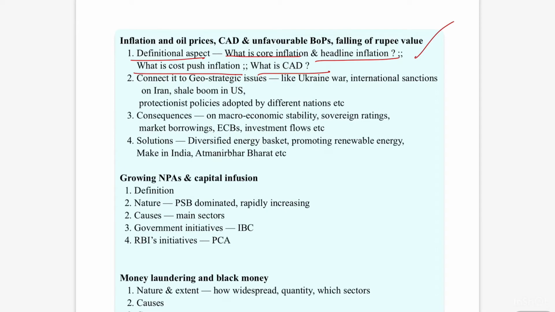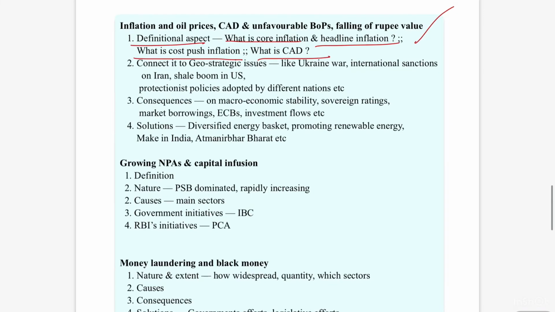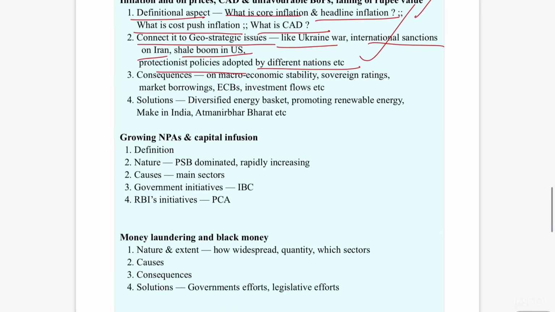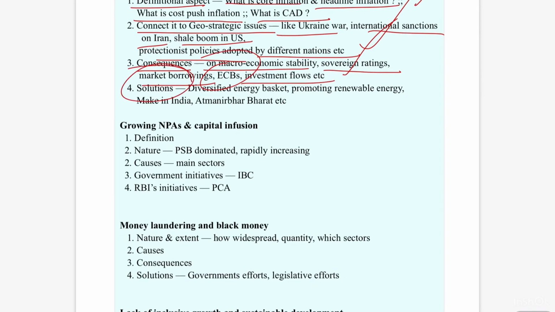So first you prepare the definitions of the aspects like inflation, current account deficit, balance of payments. Then you need to connect it to geostrategic issues like the Ukraine war, international sanctions on Iran, the shale boom in the US, protectionist policies adopted by different nations, etc. Then what are the consequences of these challenges on macroeconomic stability, on sovereign ratings, on market borrowings, on external commercial borrowings and investment flows, etc. And what are the solutions? A diversified energy basket is one kind of solution, promoting renewable energy is another, and Make in India and Atmanirbhar Bharat, etc.